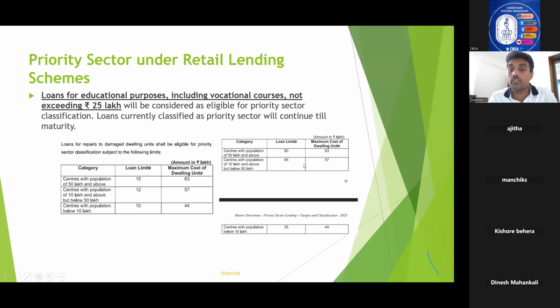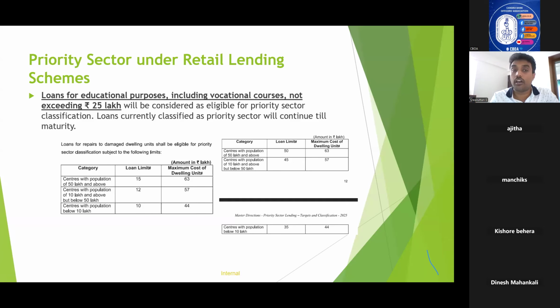Now coming to the actual loan. Till now, we were discussing repairs and renovation. Now the construction. For population of 50 lakhs and above, if the loan is 50 lakhs and the maximum cost of the dwelling unit is 63 lakhs, it is classified as priority sector. If it is 10 to 50 lakhs, the loan limit is 45. And with less than 10 lakhs, the loan limit is 35.